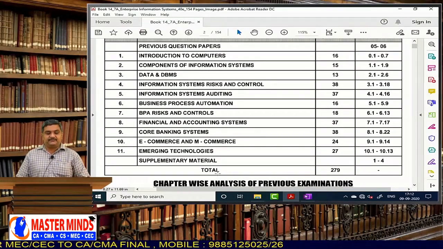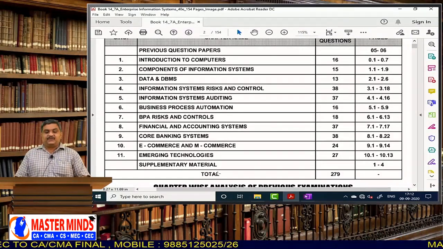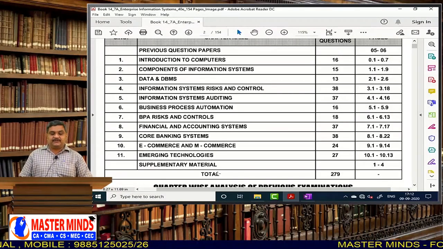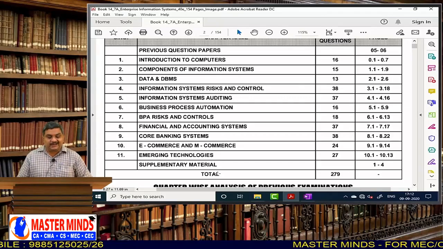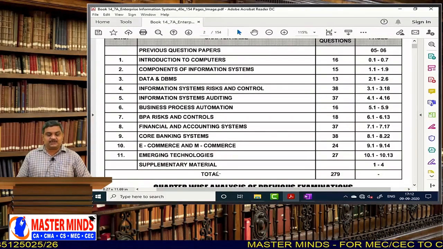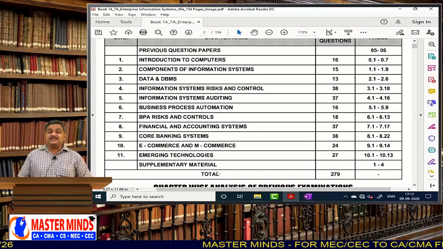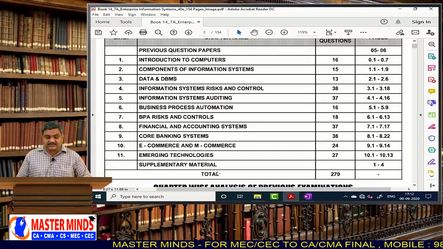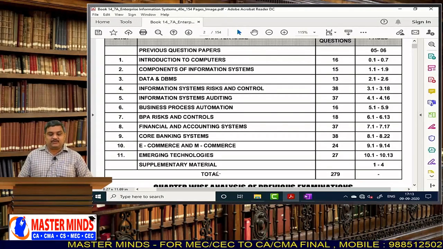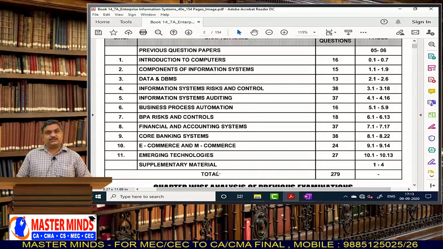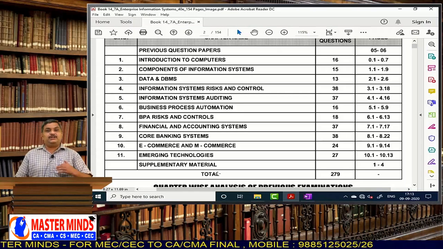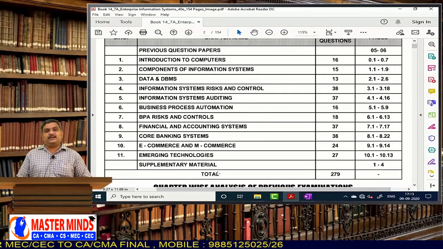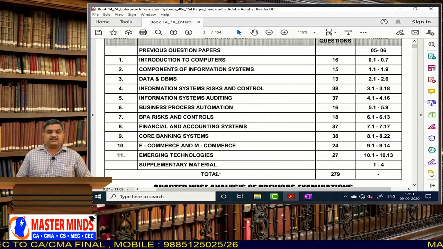In our material we have chapters like Introduction to Computers, which is purely for academic interest, and we have Components of Information System, Data and DBMS, Information System Risks and Control, Information System Auditing, Business Process Automation, BPA Risks and Controls, Financial and Accounting Systems, Core Banking Systems, E-commerce and M-commerce, and Emerging Technologies. In addition to this, we also have supplementary material, which in each chapter we will also refer to.